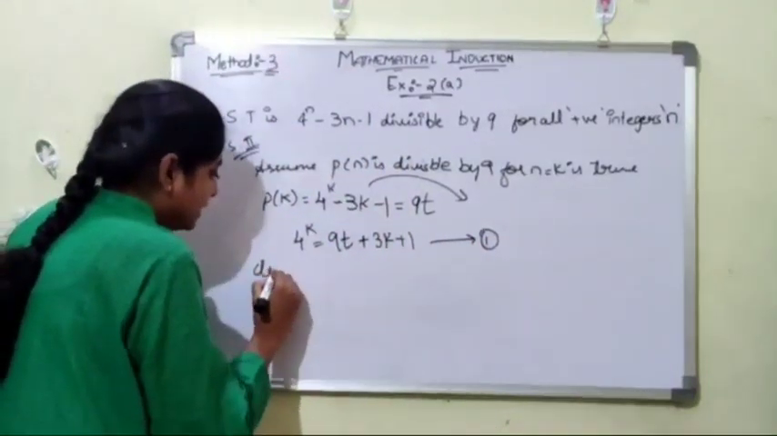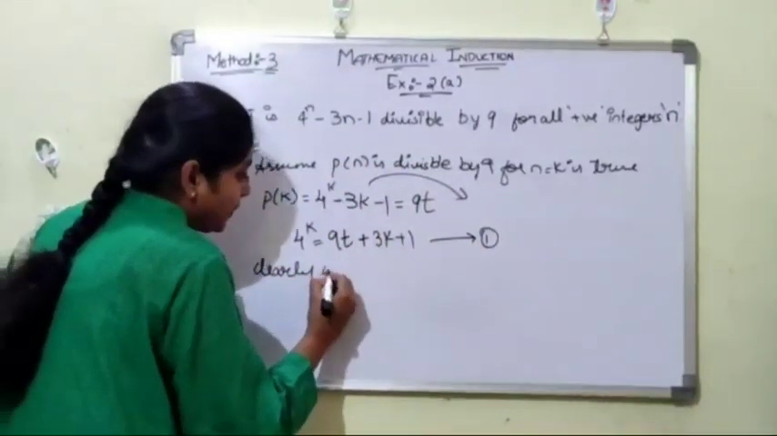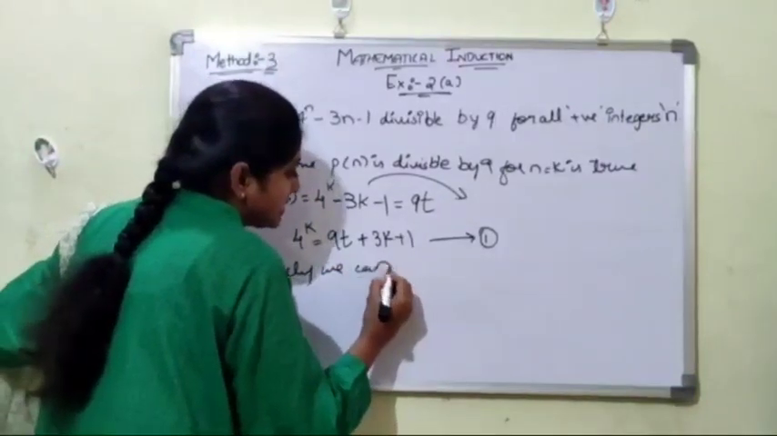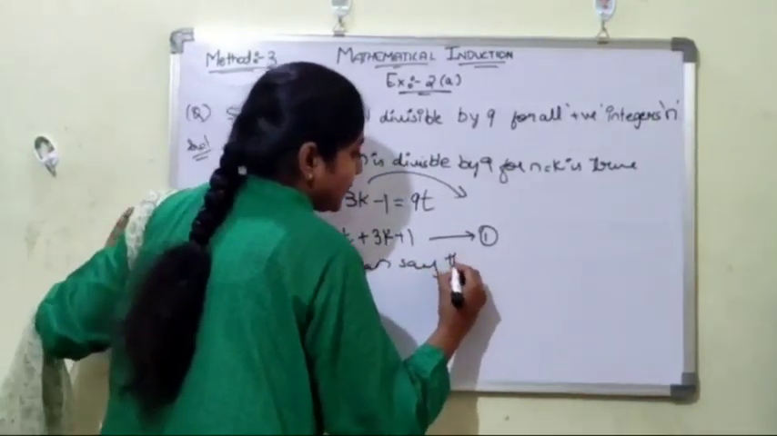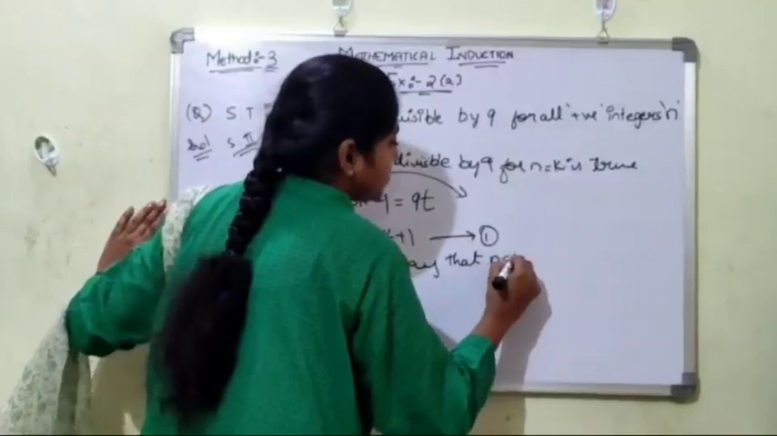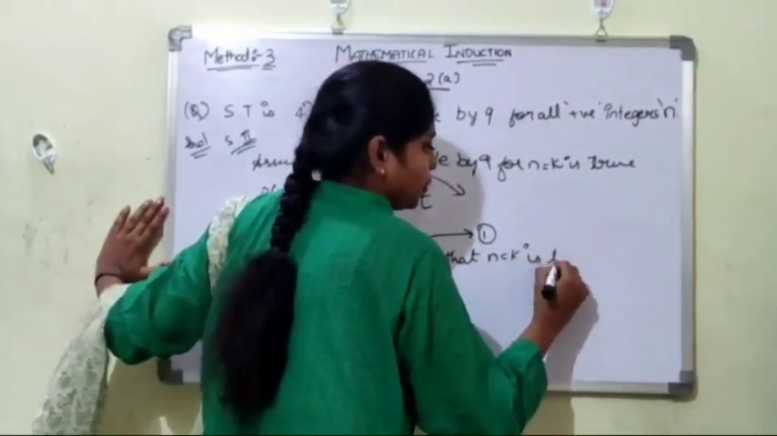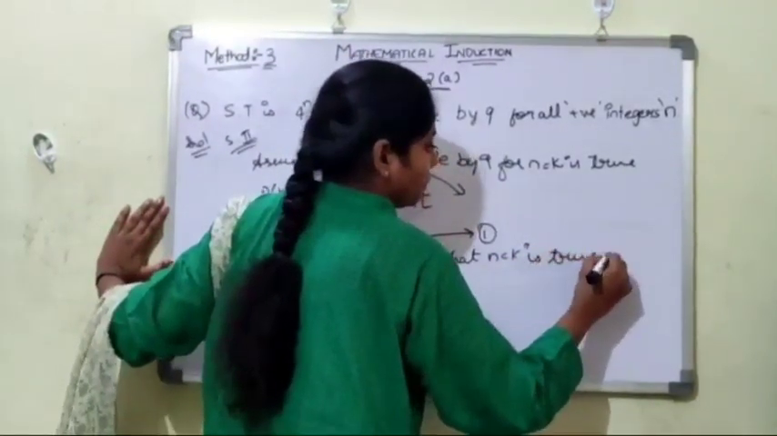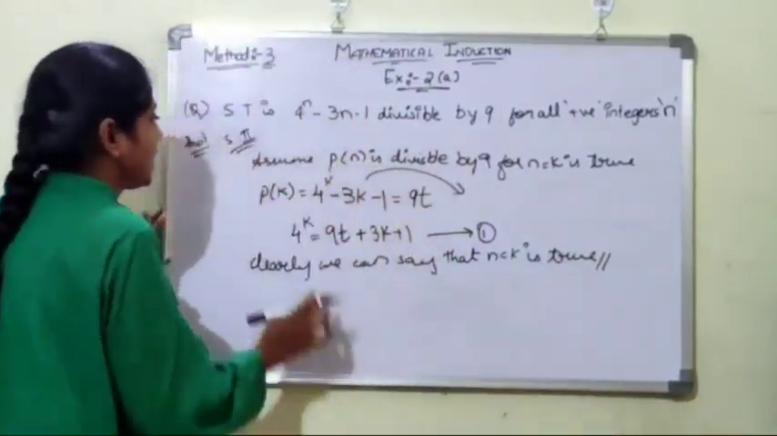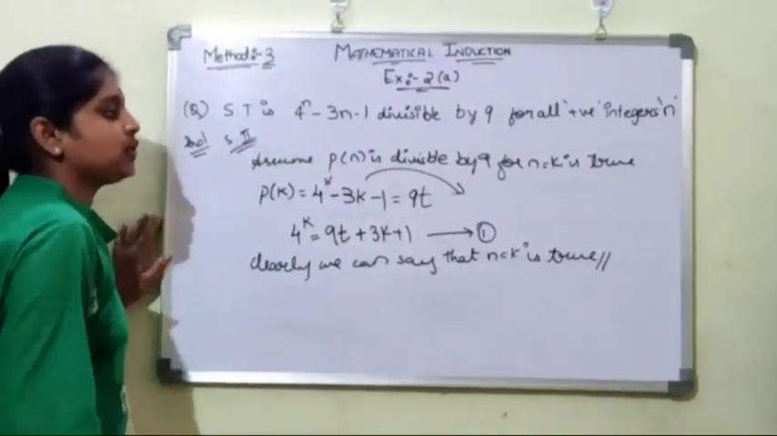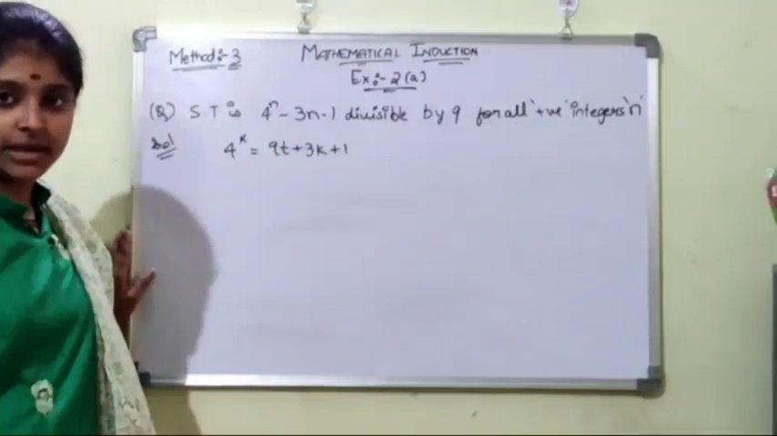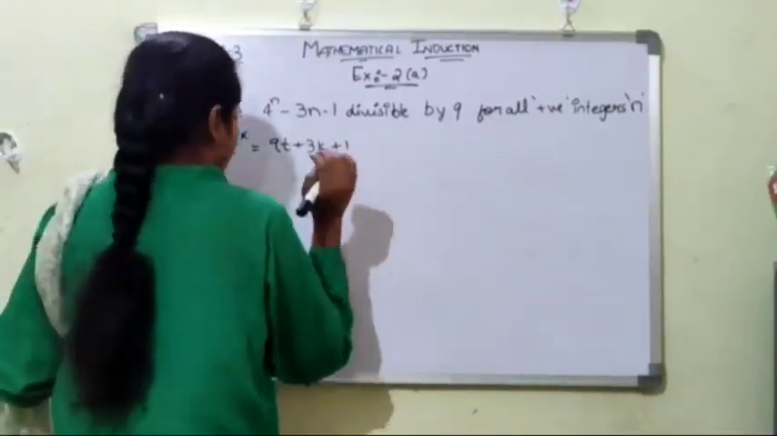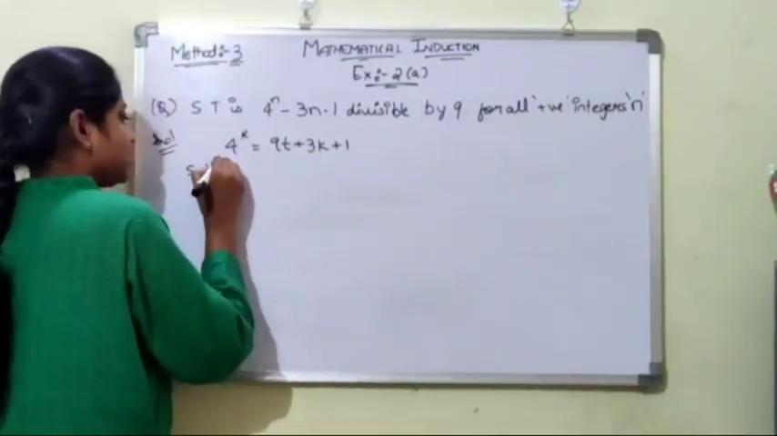Therefore, clearly we can say that the statement for n equals k is true. Now here we stop with step 2. This was our last part of step 2. Now getting into step 3.